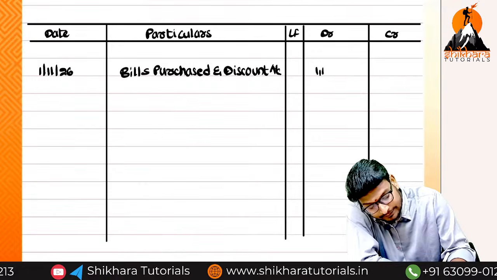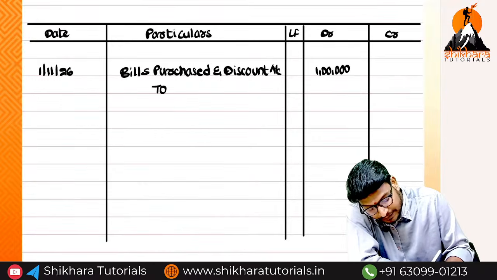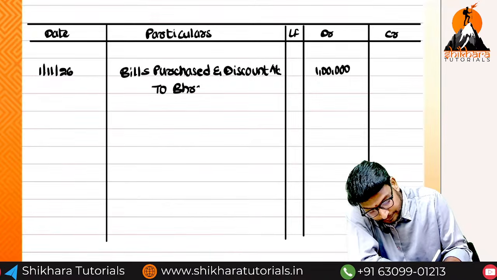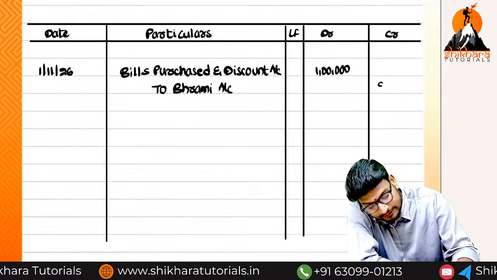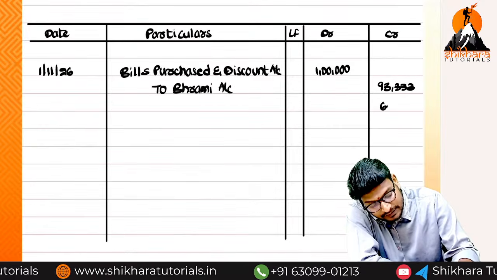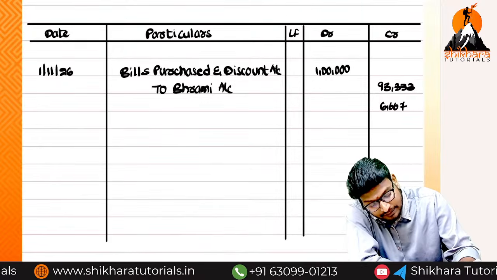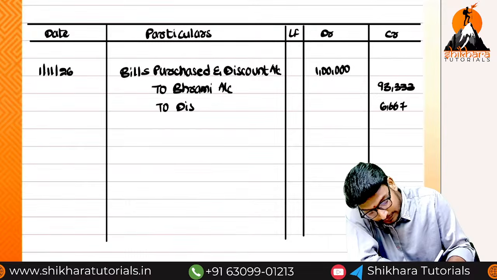1 lakh. And how much amount do we need to pay to Brahmi, ma? 93,333. The remaining amount of 6,667 is nothing but discount income.